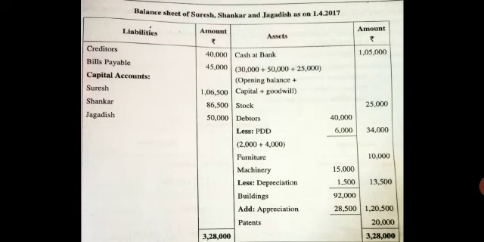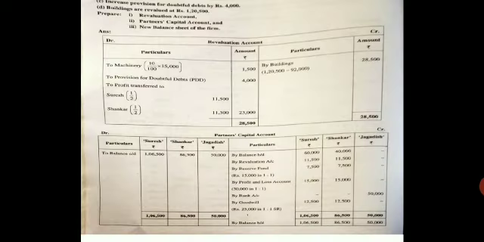Now in the inner column you have written it as 92,000. 1,20,500 minus 92,000, you get 28,500, and that is the increased amount. So write add appreciation.